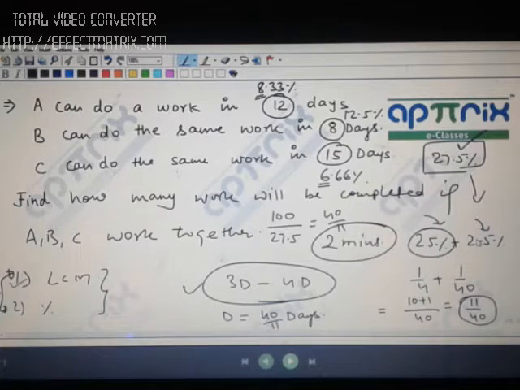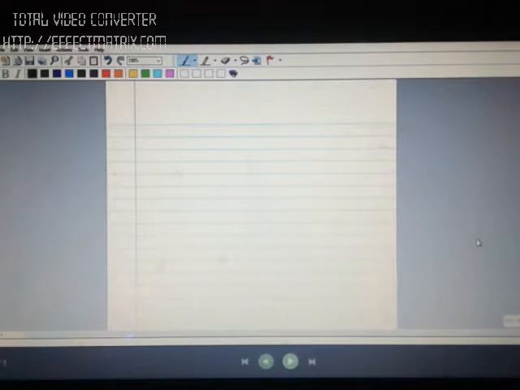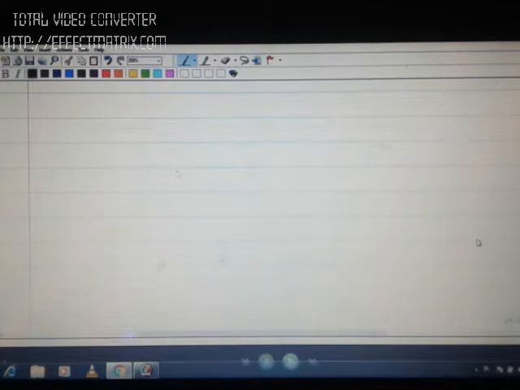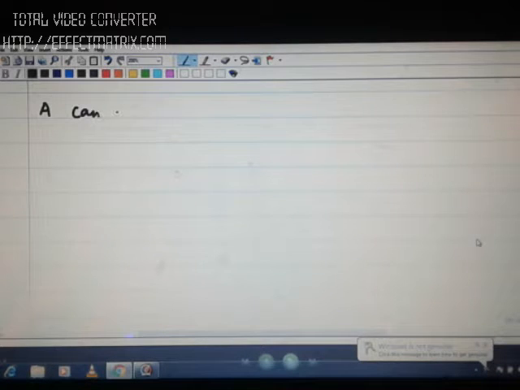Now let us do one more question based on similar fundamentals. And I will show you how fast the percentage method is. You're liking this notebook? Let's do one question on this notebook. Looking quite good. Remembering the school days. So let's write on this ruled book at least one question. A can do a job in 10 days.